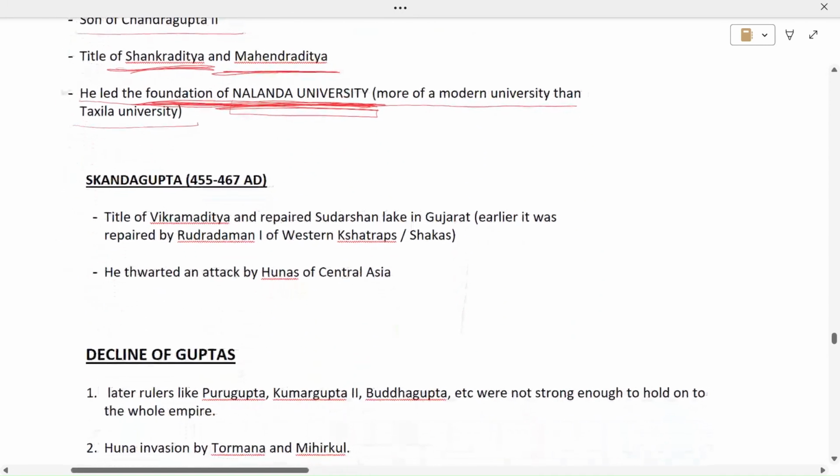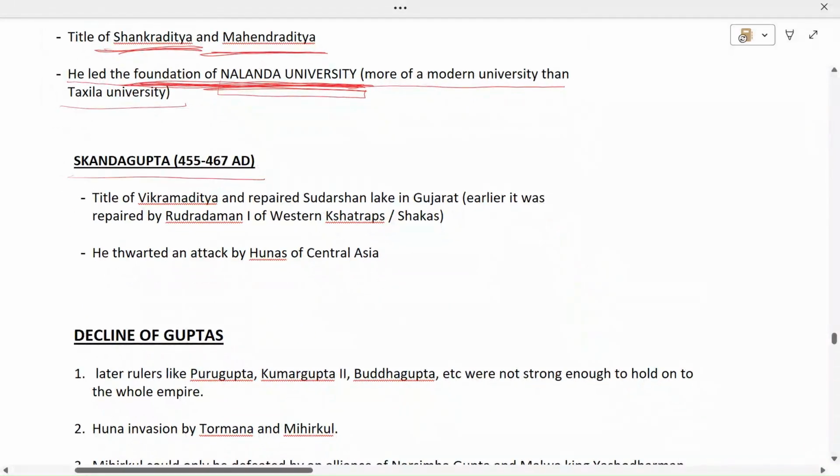Next, coming on to the last great ruler, that was Skandagupta. His time period was from 455 to 467 AD. He took the title of Vikramaditya and repaired the Sudarshan Lake in Gujarat. So we have learned during the time of Western Kshatraps that earlier this Sudarshan Lake was repaired by Rudradaman, one of the Western Kshatraps or Shakas. So the second time it was repaired by Vikramaditya or Skandagupta during the Gupta time period.